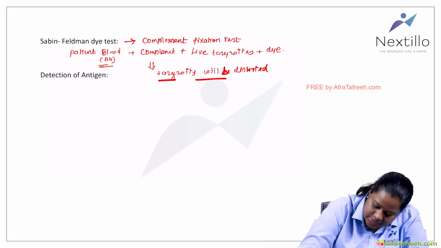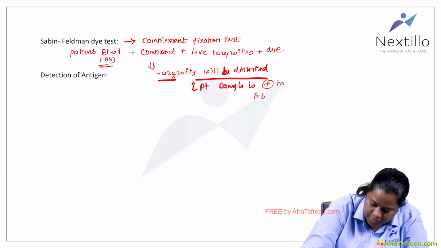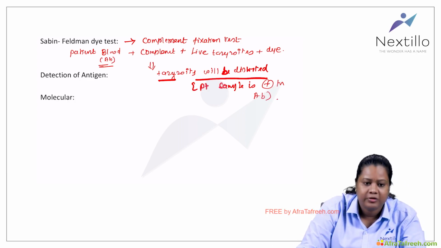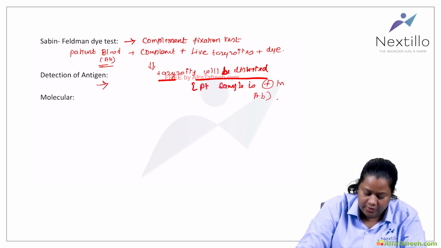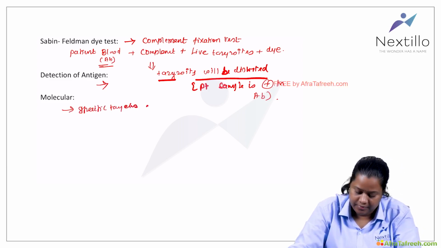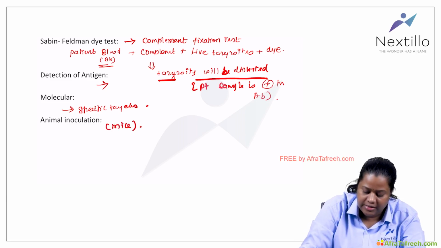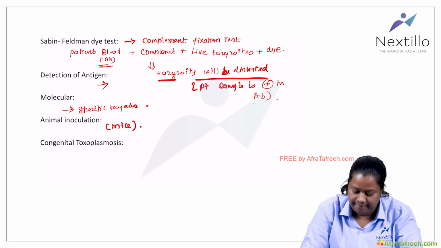If the tachyzoites are distorted, that means the patient sample is positive for antibody, right? Then you can go for the detection of specific antigen in the patient, and then you can go for molecular detection of specific targets. And you can also go for animal inoculation, that is, in mice.